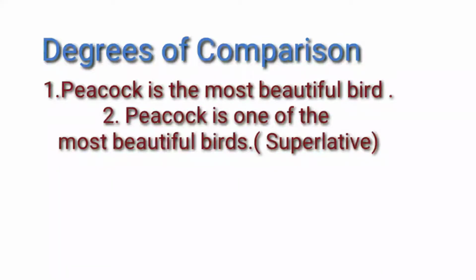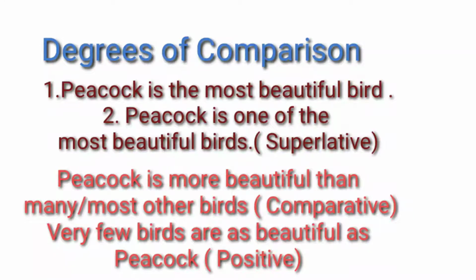Now look at the sentences given here. Peacock is the most beautiful bird. Second one, peacock is one of the most beautiful birds. What is the difference between these two sentences? While making other degrees of comparison, in the first sentence we can follow the same method which we discussed before. But when you come to the second sentence, peacock is one of the most beautiful birds, what does it mean? There are some more birds which are as beautiful as peacock. In such cases, the sentences should be written or converted in this way.